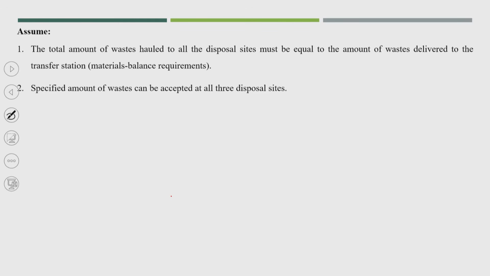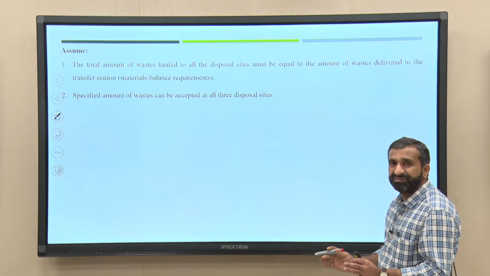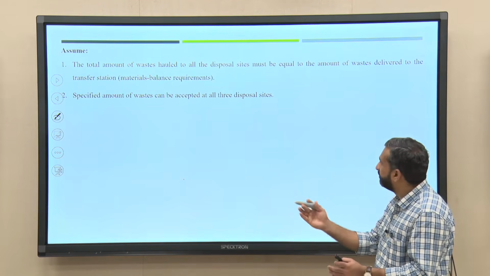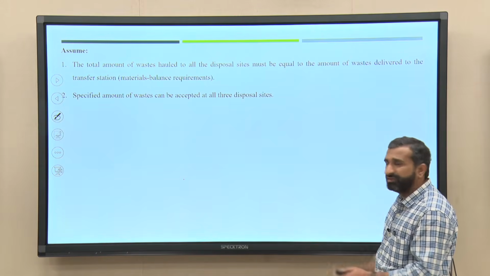And second, a specified amount of waste can be accepted at all three disposal sites. Specified amount of waste means whatever storage facility or space is available, that much amount of waste could be accepted at the disposal site.